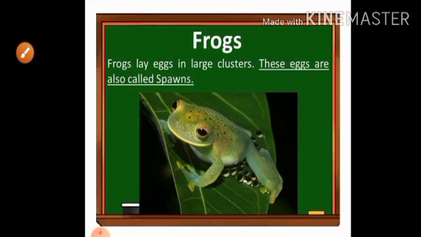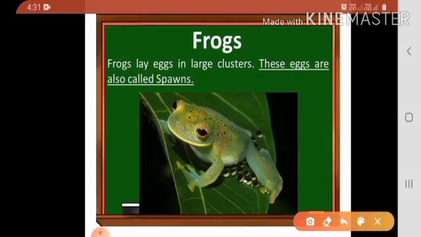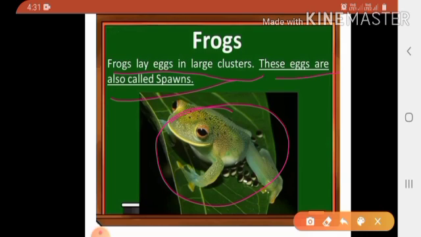Now moving on to the frog. Children, see in the picture, frogs lay eggs in large clusters. These eggs are also called spawns. S-P-A-W-N-S, spawns.